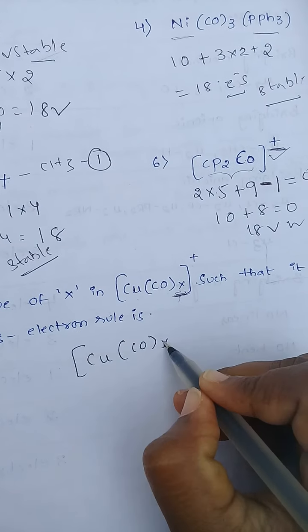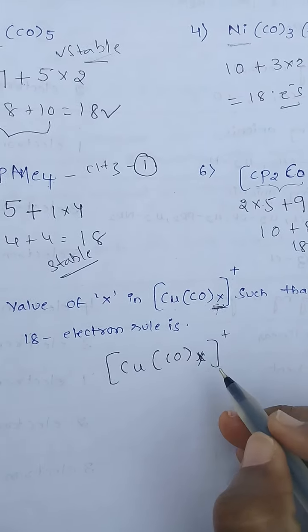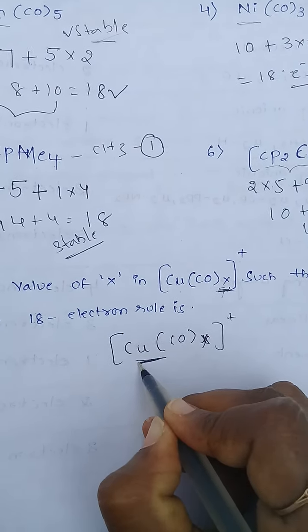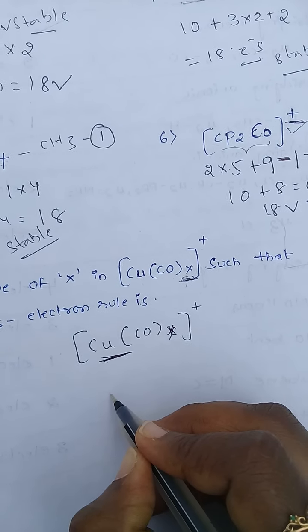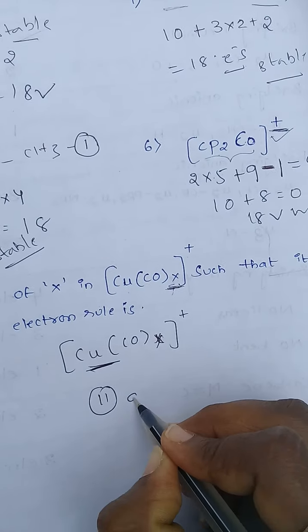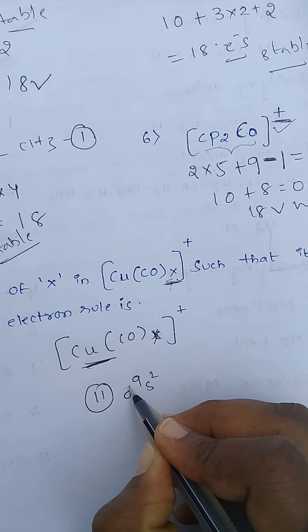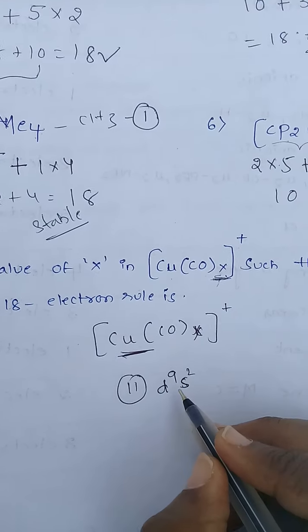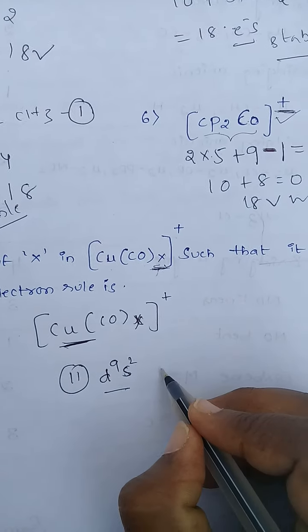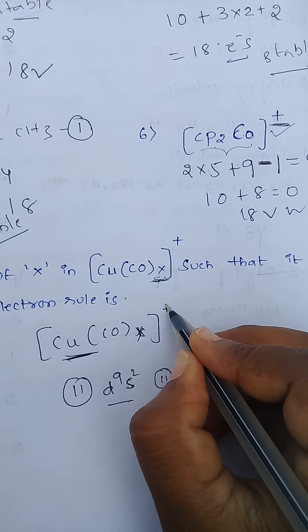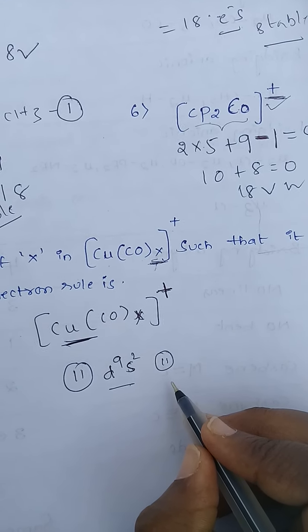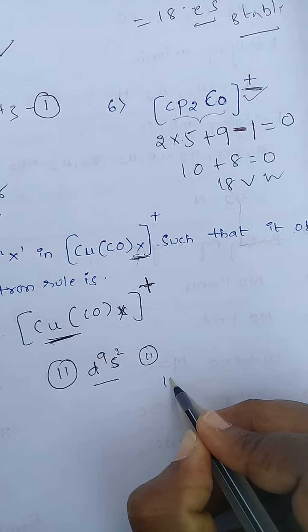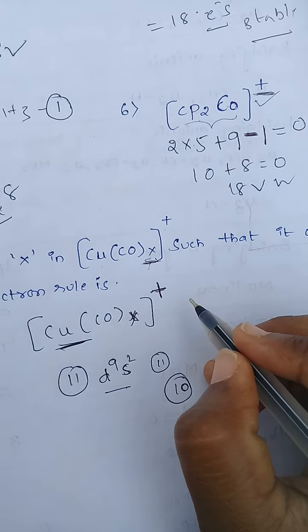CuCOX plus charge. See here, what is the metal? Copper. Copper valence electrons 11, D9S2. D9S2 means total 11 valence electrons. Here there is a plus charge, that's why we are losing 1 electron, total 10 electrons.